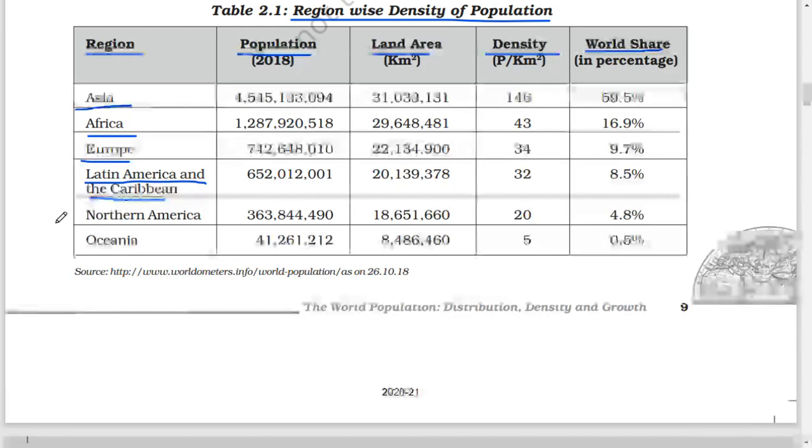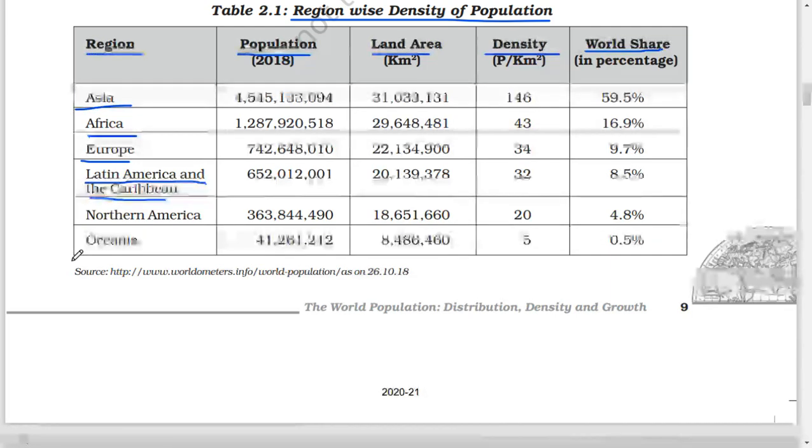Land area 1 crore 86 lakh 51,660. Density 20. World share 4.8%. Oceania: population 4 crore 12 lakh 61,212. Land area 84 lakh 86,460. Density 5. World share 0.5%.